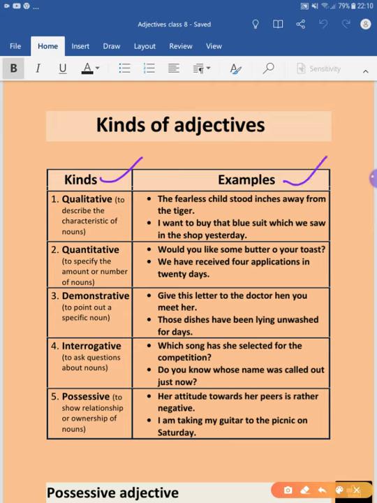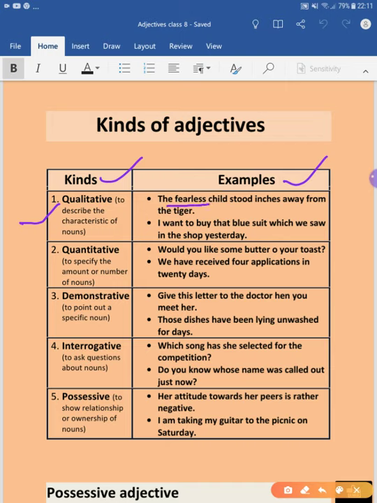Now the first type of adjective is qualitative. What is a qualitative adjective? Qualitative adjectives describe the characteristics of a noun. We can see through the example: the fearless child stood inches away from the tiger. What type of quality was that child having? That was fearless.